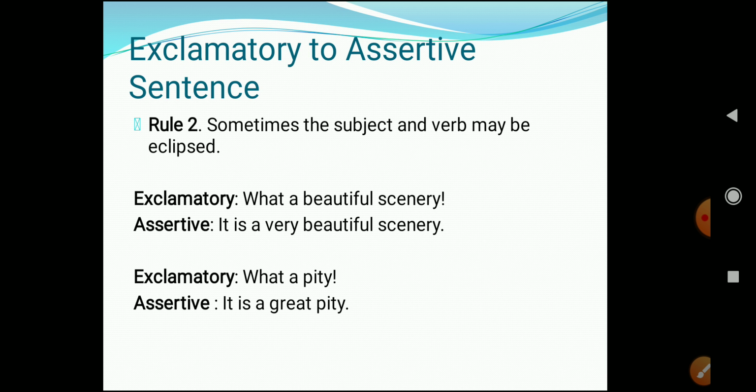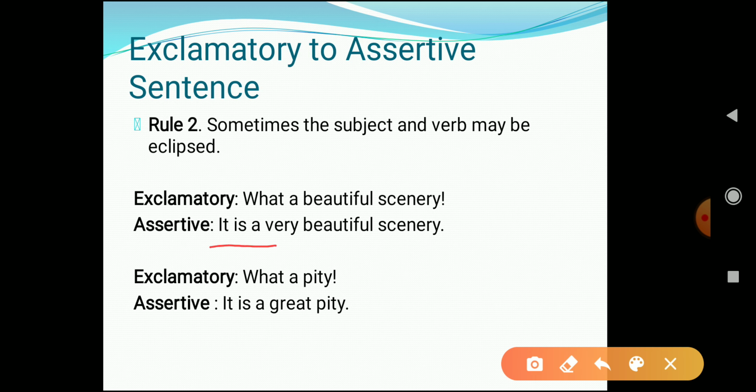What does rule 2 say? Rule 2 says that sometimes the subject and verb may be eclipsed. Eclipsed means over here that the subject and the verb may not be there in the sentence. Like for example over here, what a beautiful scenery. Over here we are not having a subject, right? So what we have to do is we have to use the word it is. We have to use the word it is. So what we have done, we have just copied the rest of the sentence, removing the word what. It is a very beautiful scenery.